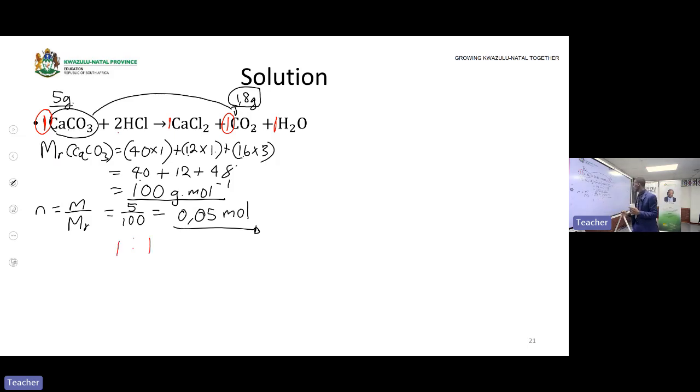Then the number of moles of calcium carbonate is 0.05. The number of moles of carbon dioxide is, let me put X, because I don't know the number of moles of carbon dioxide. Then I will cross multiply. 1 multiplied by X is X, and 1 multiplied by 0.05 is 0.05 mole.